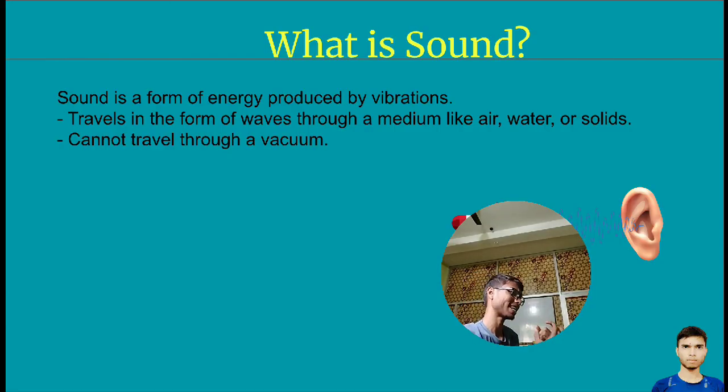From this, you are understanding that we have three types of objects: either a solid, or a liquid, or a gas material. One of them you can have, and then it can vibrate.